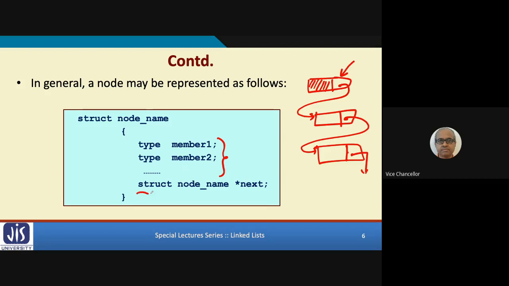This is mandatory. This is the last one. There is a pointer field. I am giving the name of the variable as next, and the struct node name I am mentioning like this. Because this is the structure itself, I have given the name as node underscore name. So it is a structure of the same type. Okay? This is a self-referential structure. Let us take a concrete example.